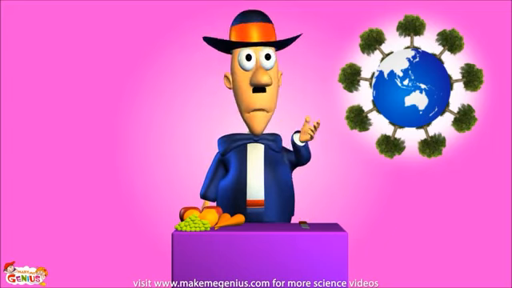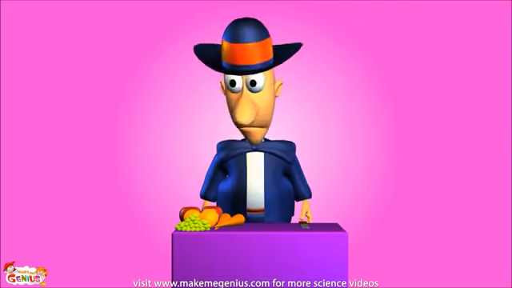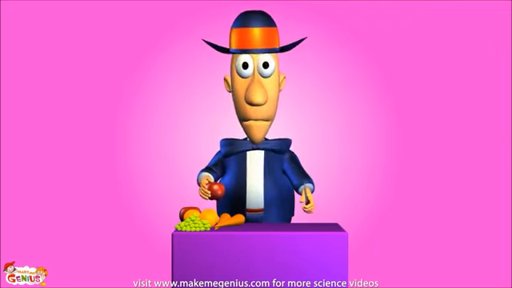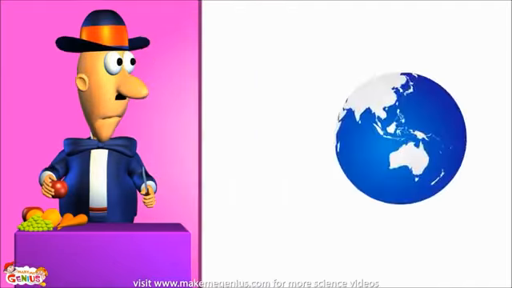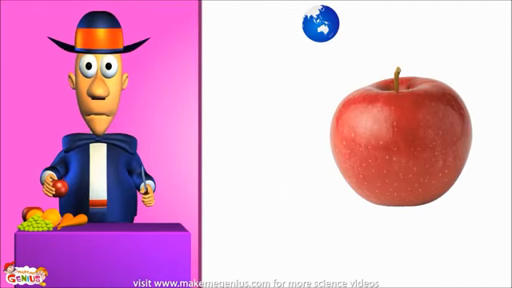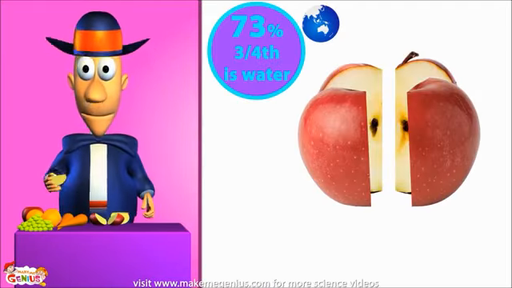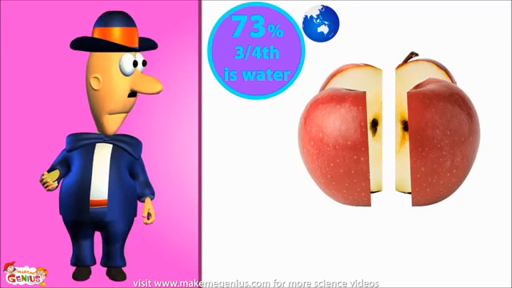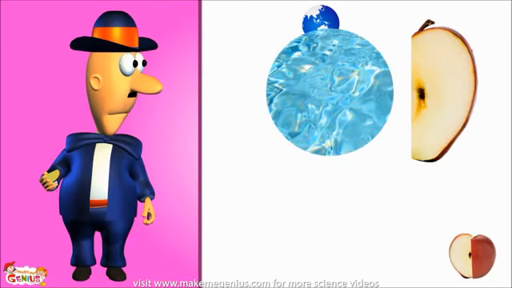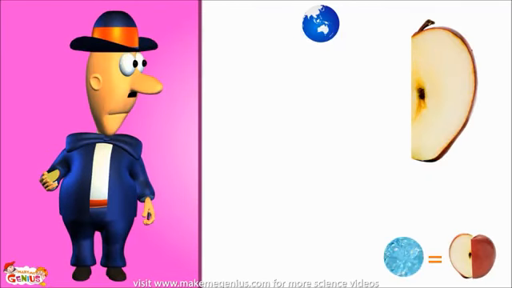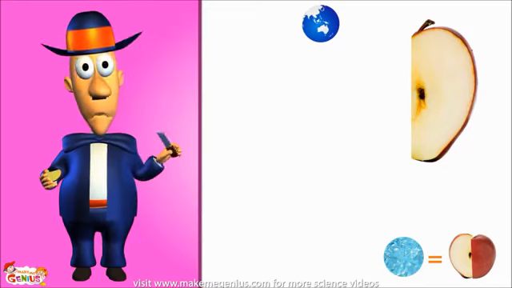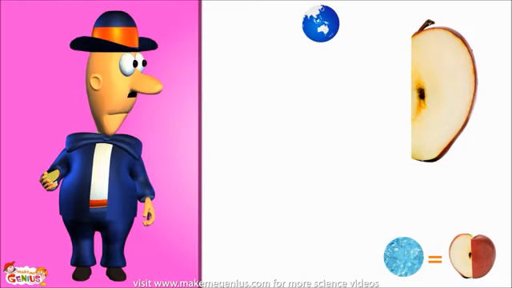Okay, you don't believe me? Let's use that apple and knife as an example. Think of the apple as the planet Earth. Now can you tell me how much of the Earth is covered with water? Yes, you're right. If we cut the Earth apple in 4 parts, 3 of those parts would be water, so we can't grow any food plants there. So, only 1/4 of the Earth is land.